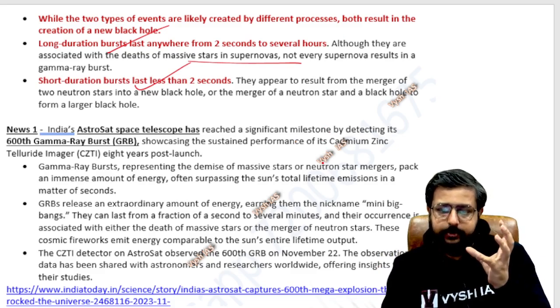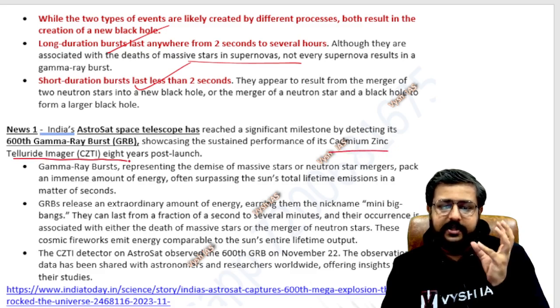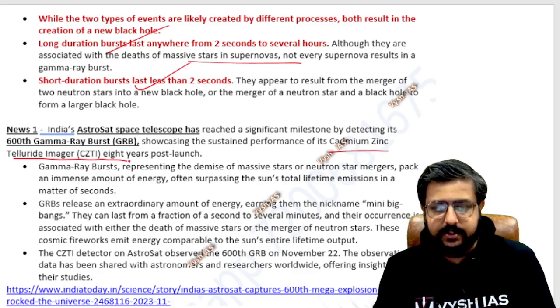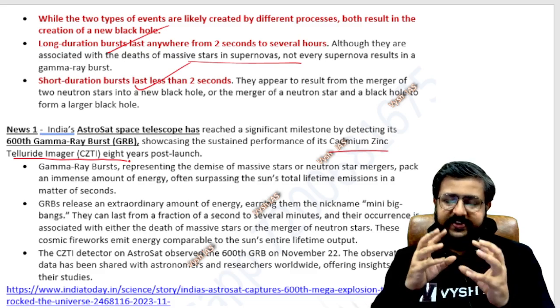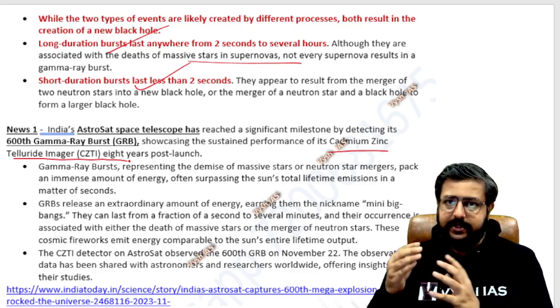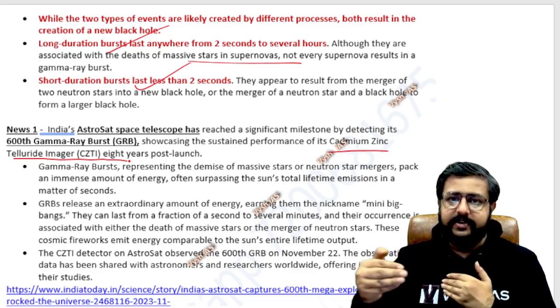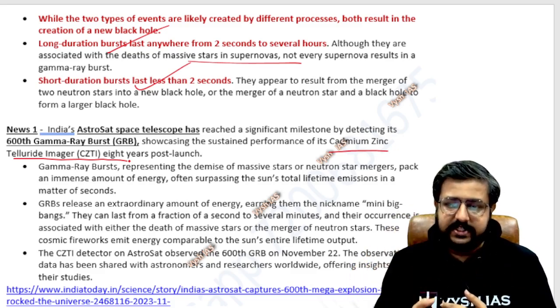In that, a lot of instruments will be there. One of those instruments is the Cadmium Zinc Telluride Imager. That imager is the one which detected this. So we will see that also. I will teach you the Astrosat mission. We will see one news, and from that news, if you see a technical term, we will study that technical term. Like that, in 20-30 minutes we will try to cover a lot of topics which you saw in the first slide of this video.